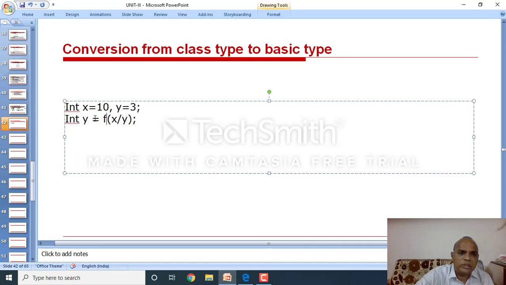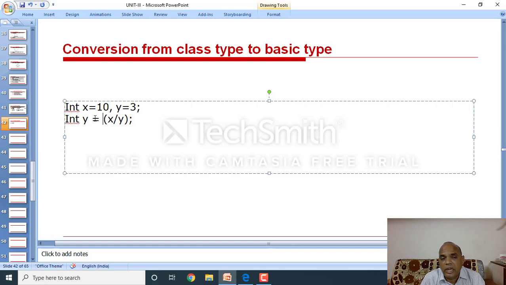Then x by y equal to, what is the output? Now y is an integer variable. X value is 10, y value is 3. It returns 3. Clear, all of you? But originally, what would we get? 3.333 something. But an integer y will not take the values after the decimal point. So x by y, 10 by 3, equals 3. It assigns 3, so now the y value equals 3.